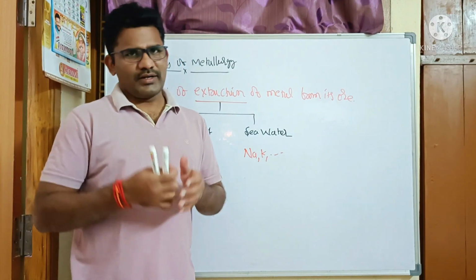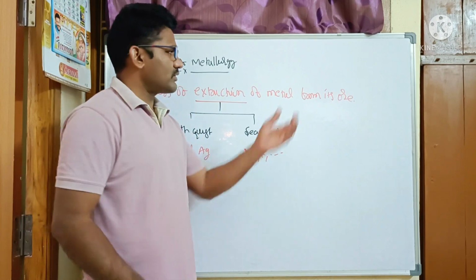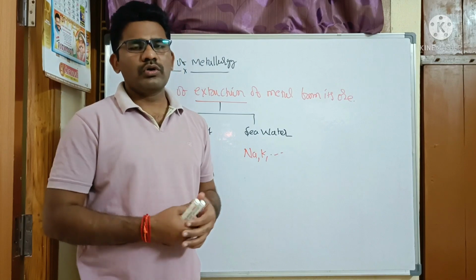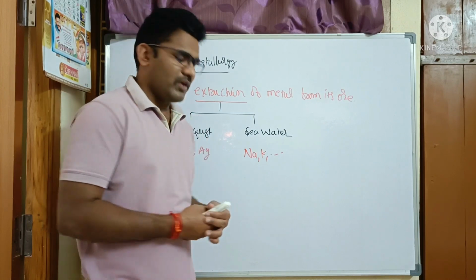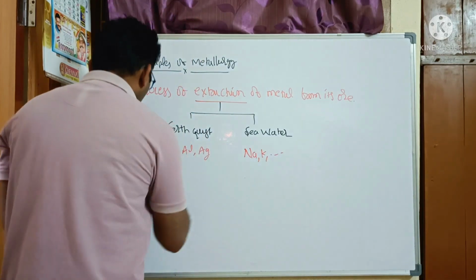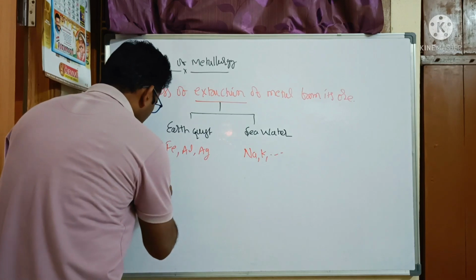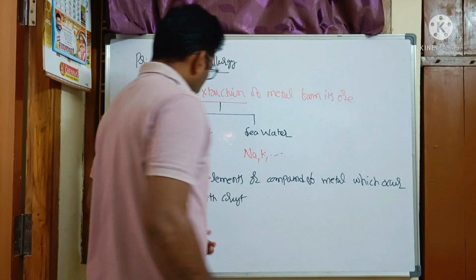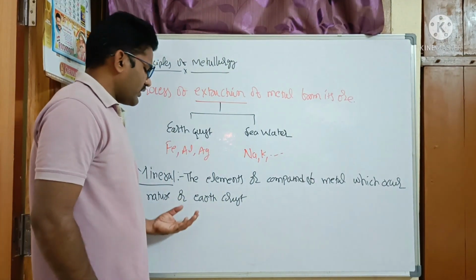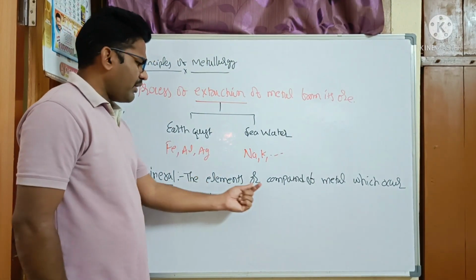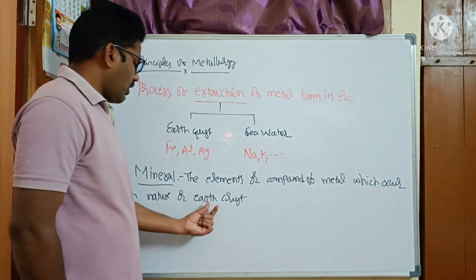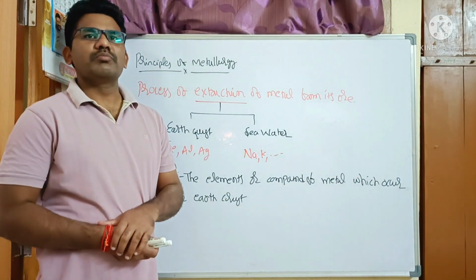Now, let us try to understand what is ore. Before learning what is ore, we must know an important term called mineral. Now let us understand what is mineral. The element or compound of metal which occurs in nature or the earth crust is called a mineral.